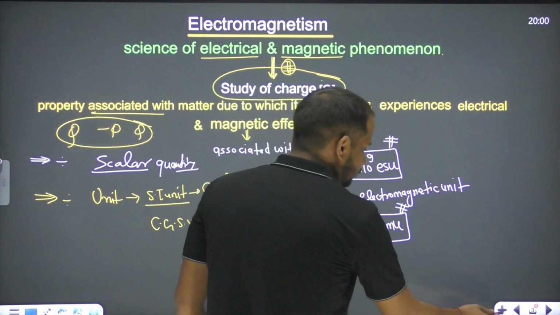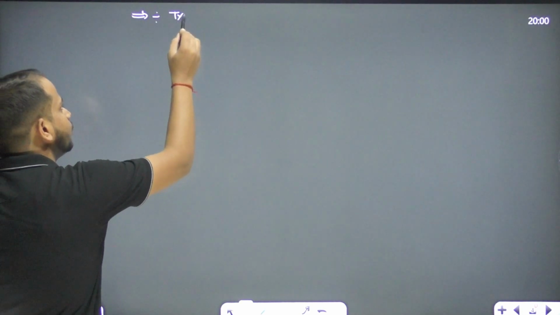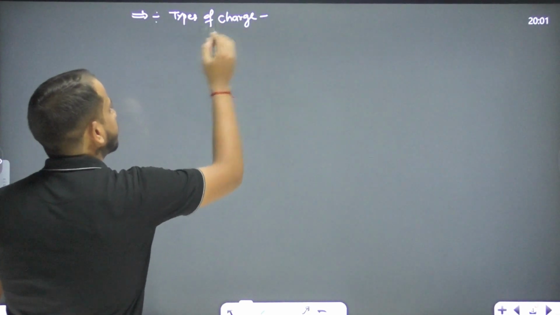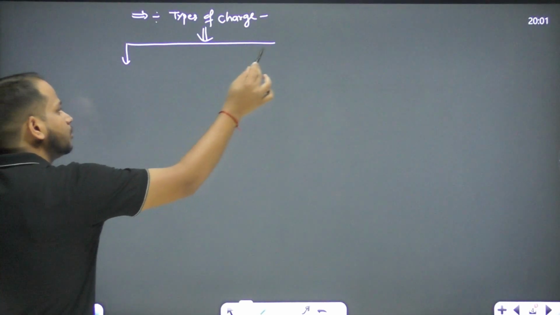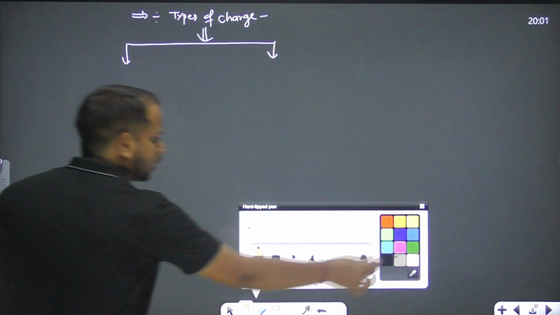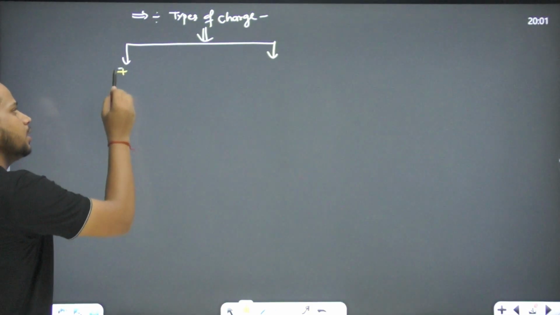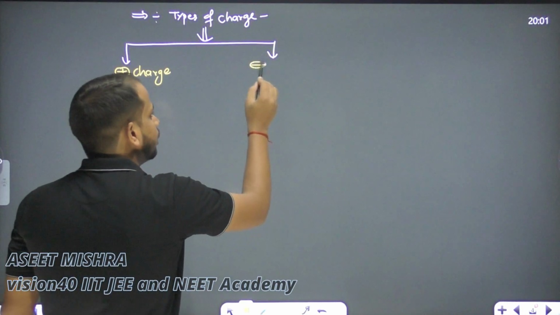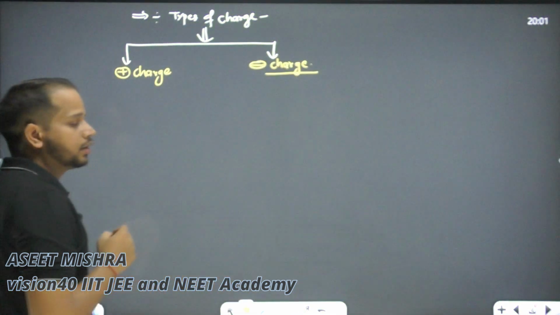Now let's see the next thing. Now that we know the unit, we have to know some basic things like types of charges, right? We know types of charge previously. Can we say there are two types of charge? Only two types of charge are there, no? It's not like neutral. Neutral is not any type. So what are the types of charges over here? The first one is positive charge, and the next one is negative charge. Positive charge and negative charge. These are the charges here.